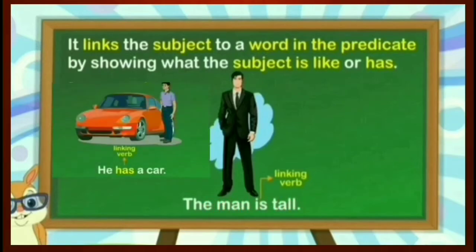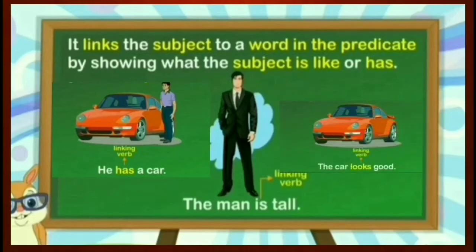One more example. Look at here. He has a car. Here has is called a linking verb. Why? The subject is he. What the subject has. He has a car. So here has is called a linking verb.